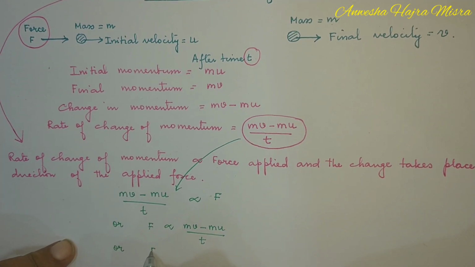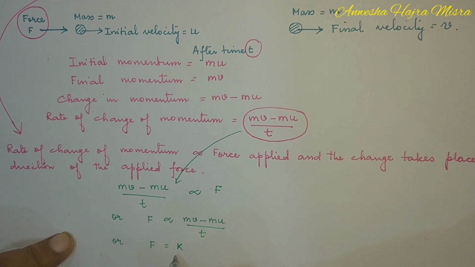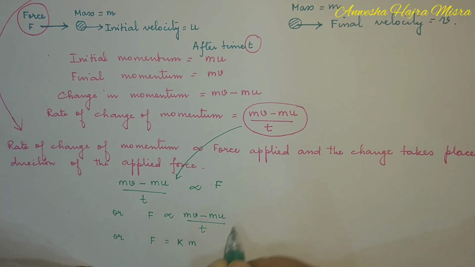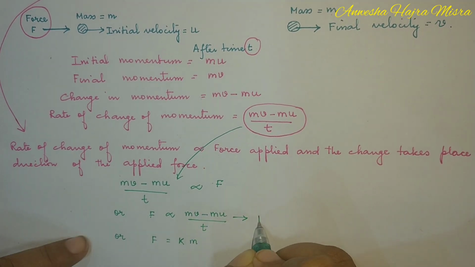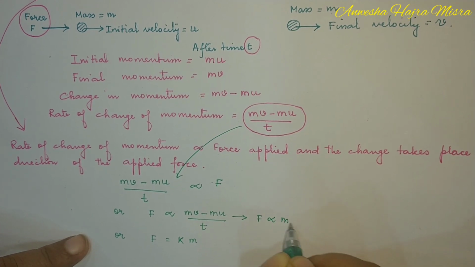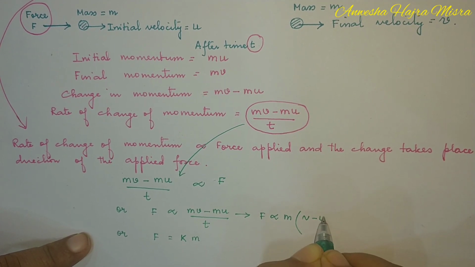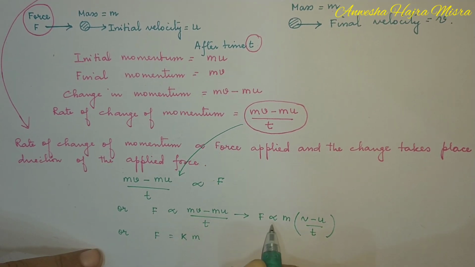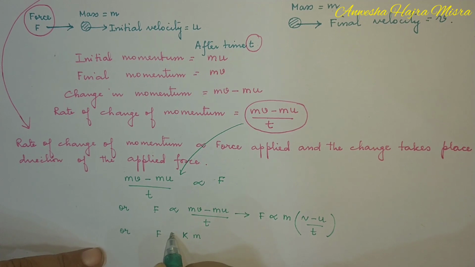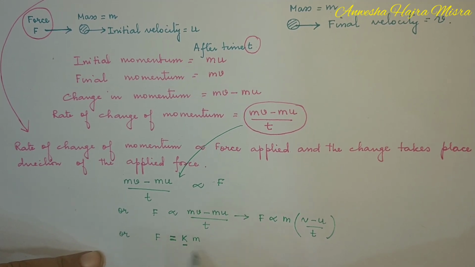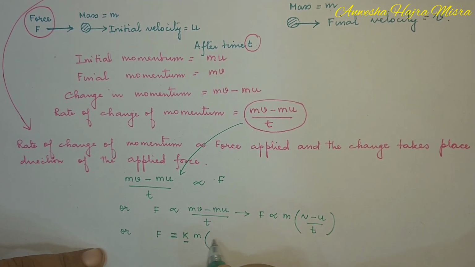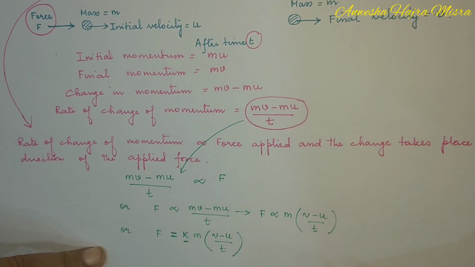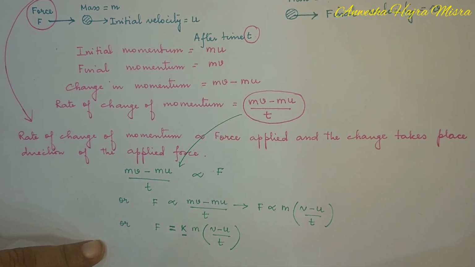Or if you introduce an equal to sign, you have to introduce a constant term. I am taking mass common here. You can write this as force proportional, you can take mass common. From proportionality, if you introduce an equal to sign, you have to introduce a constant. So this becomes F equals k times m times (v minus u) by t.